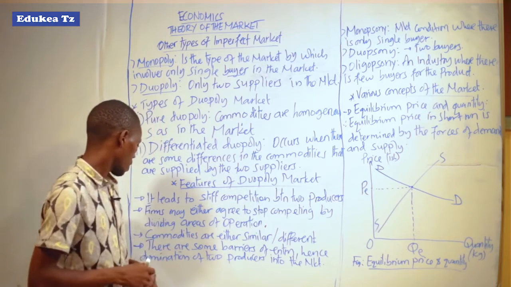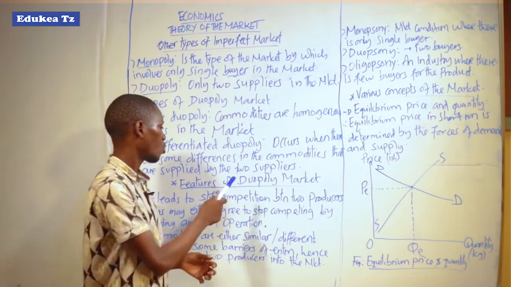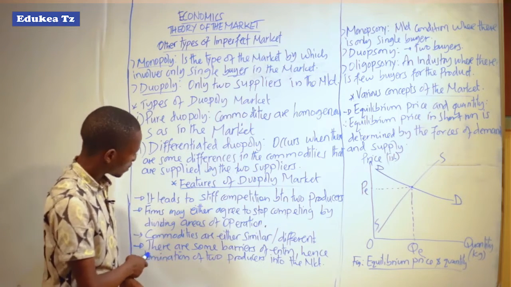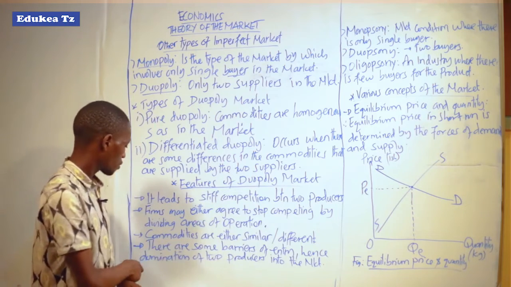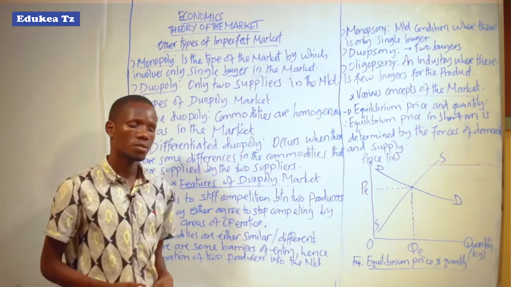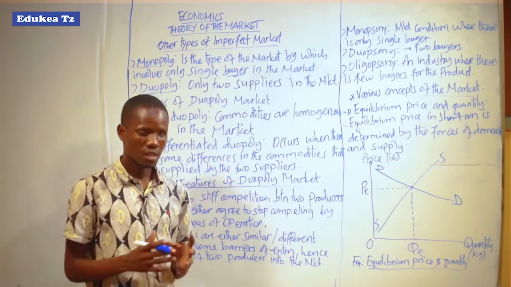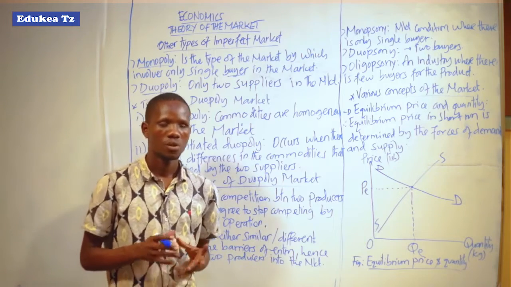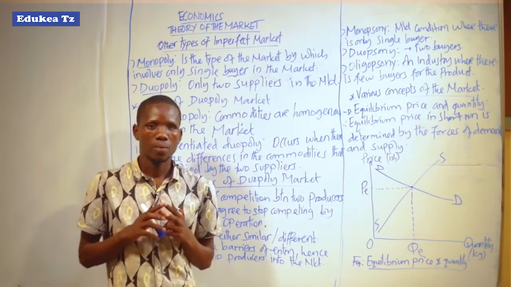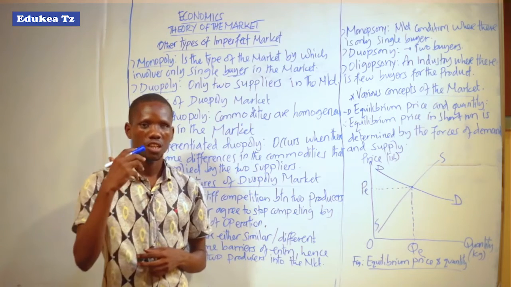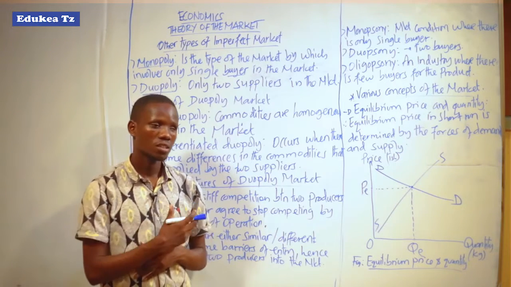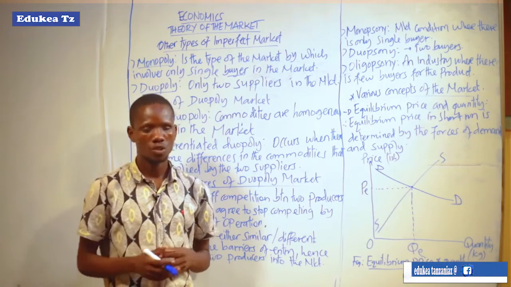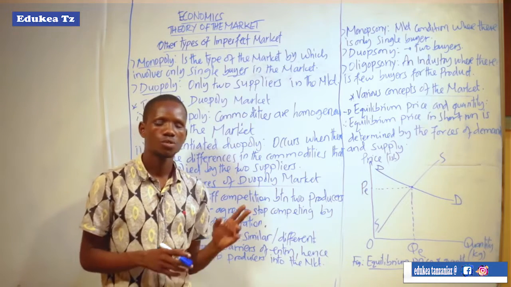But also another feature of this duopoly market is that there are some barriers to entry, hence domination of two producers in the market occurs. In this duopoly market, we know that there are only two producers. It is not that no other firm can enter into production of the goods produced by these two firms.